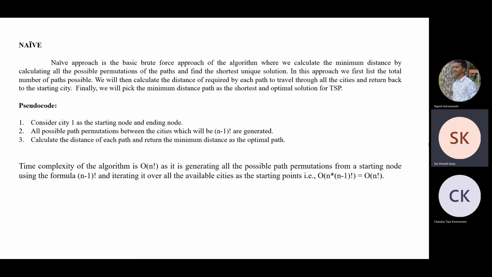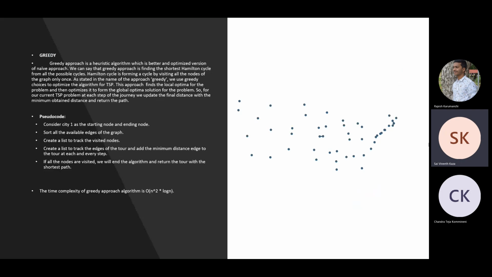So the naive approach for TSP, the brute force algorithm: first we start with a starting node. We take one city as the starting node, and we take all the remaining possible routes. We generate all the permutations, (n-1) factorial of them, and we calculate the distance for all these paths. Out of these paths, we take the minimum path, and that will be the solution for the naive approach. As this happens (n-1) factorial times, and we're iterating over all the nodes again, overall it will take O(n factorial) time.